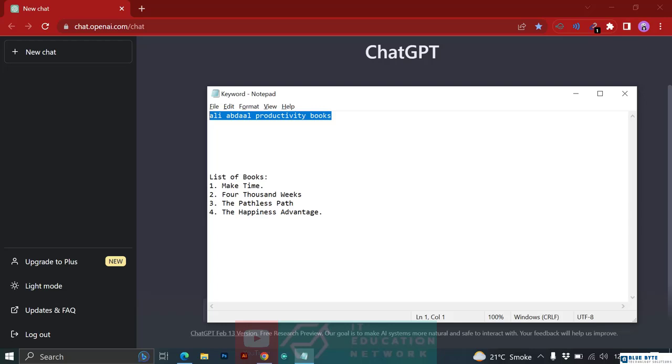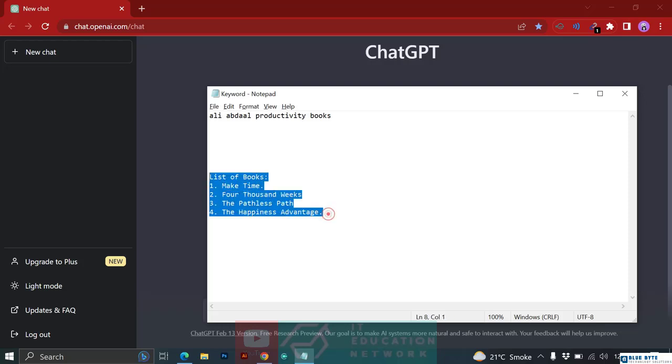Now with the help of this keyword we are going to generate an article with the help of ChatGPT. So what I did is I searched online and I found out, I'm also a fan of Ali Abdaal. He's a YouTuber, so I know which books he recommends. So I made a list of the books that he recommends, and out of those many books, I chose only 4 of them. None of the people on the internet is using these 4 books as a recommendation from Ali Abdaal. So this article will be a unique one when I ask ChatGPT to create these headings.